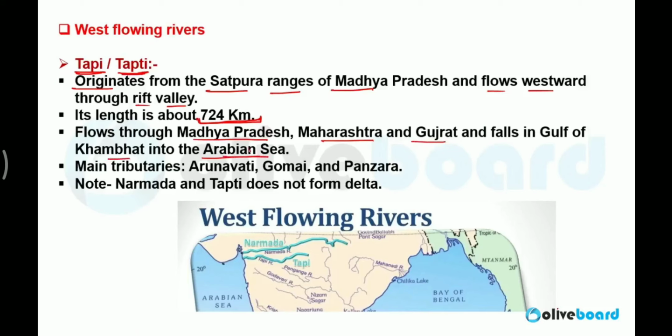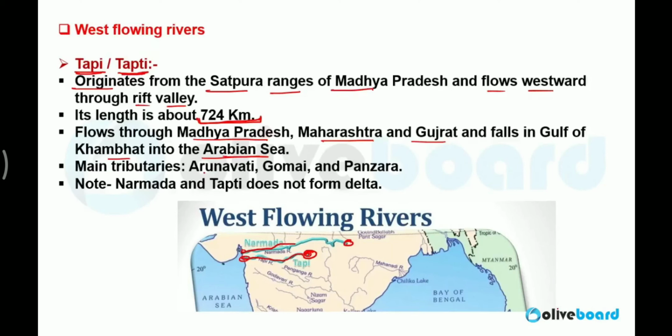I told you it flows parallel to which river? Tapti originates from here and flows parallel to Narmada, and falls at the same place, the Gulf of Khambat in the Arabian Sea.